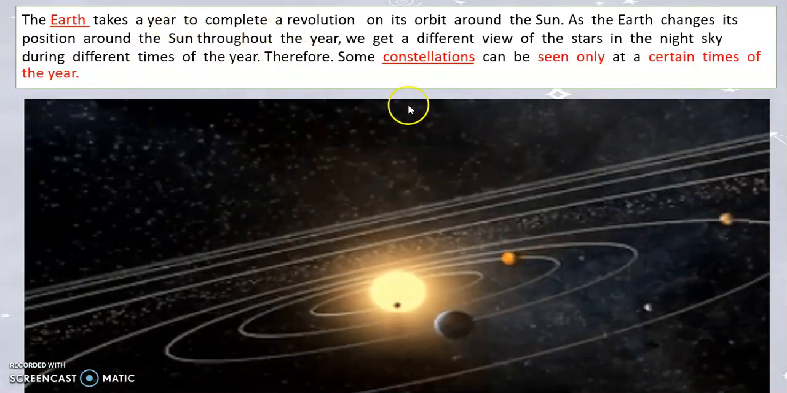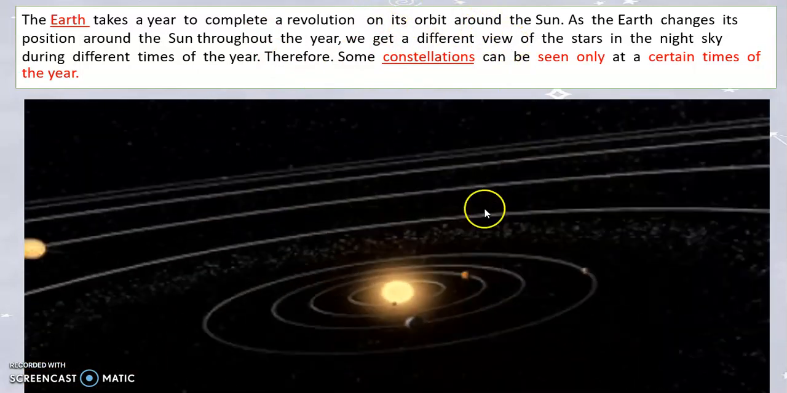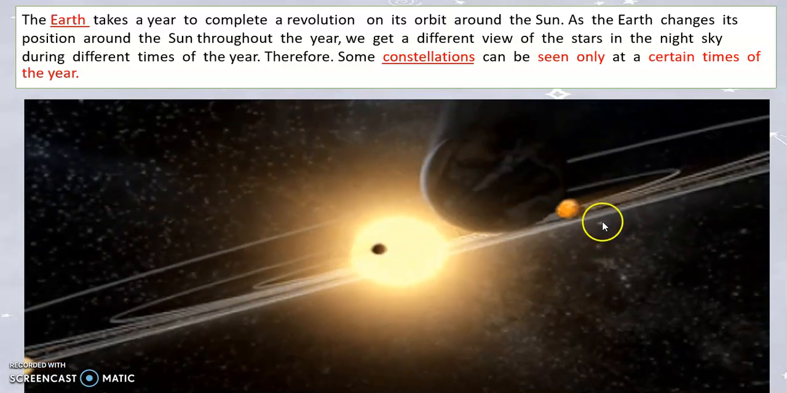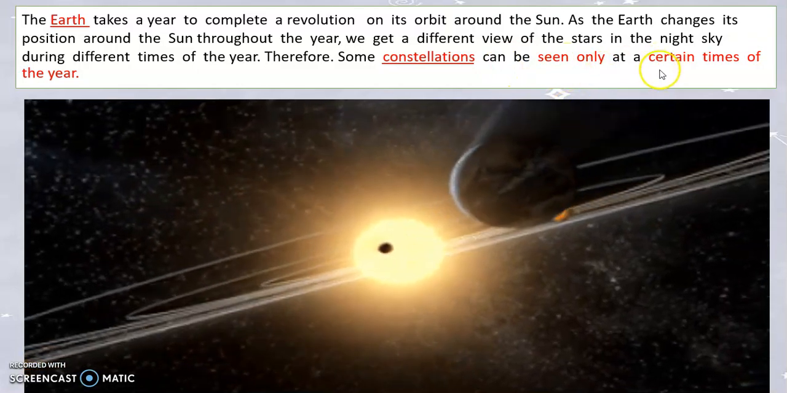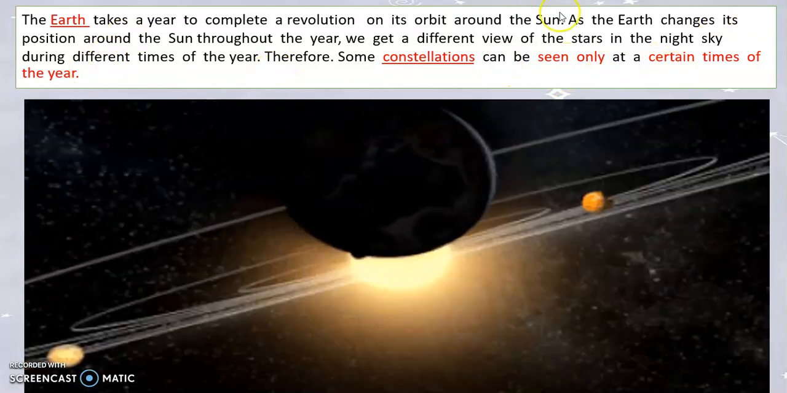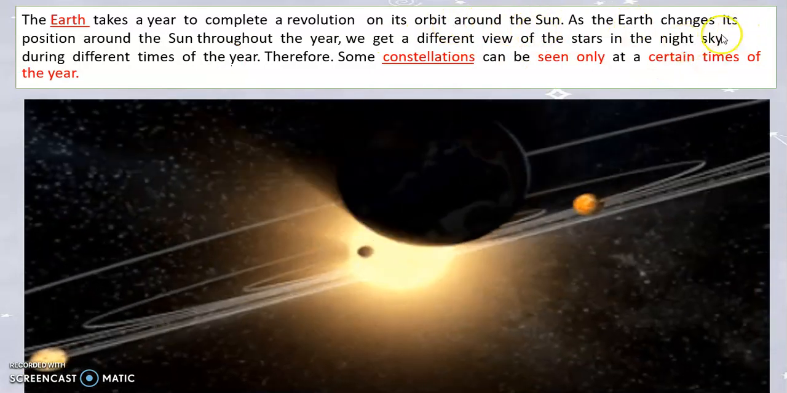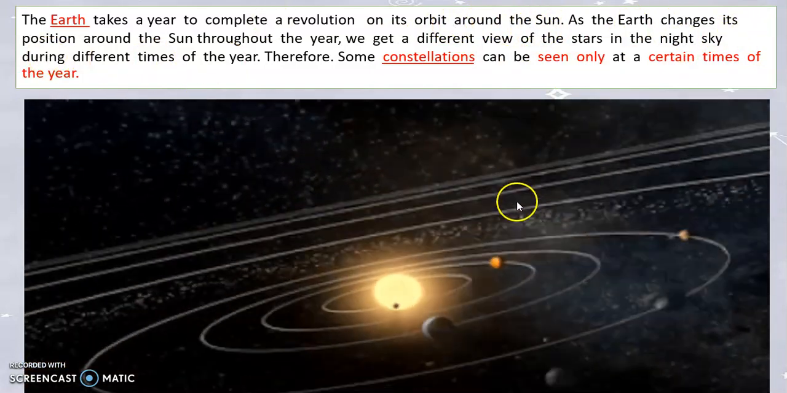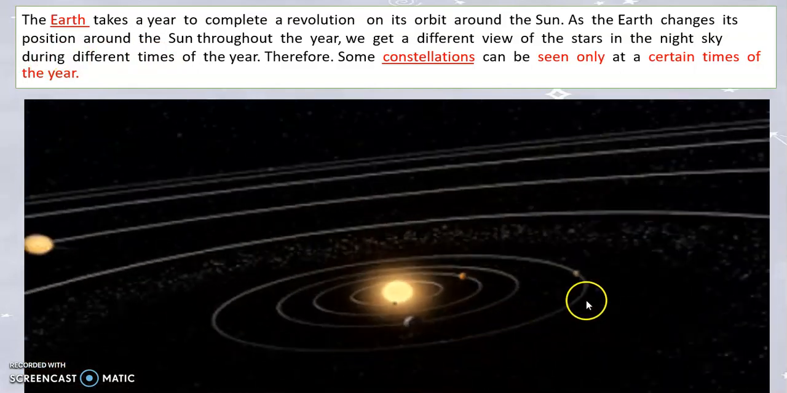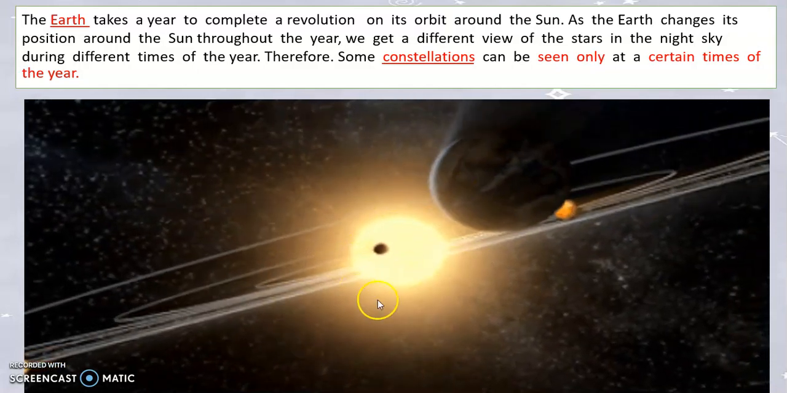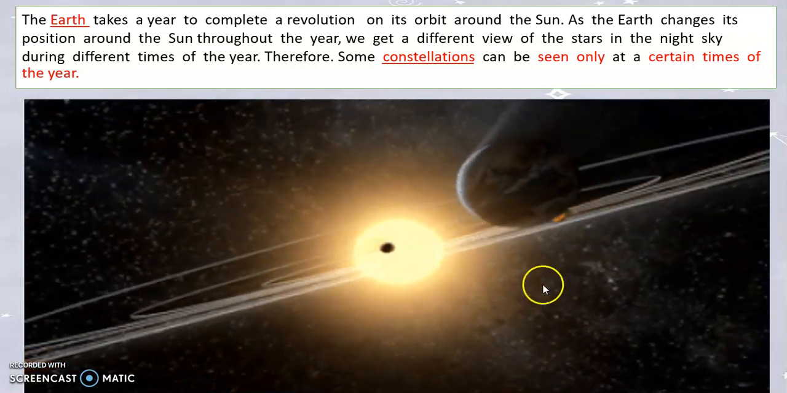The Earth takes a year to complete one revolution in its orbit around the Sun. This is the Sun, in the center of the solar system, with the planets around it. A constellation can be seen only at certain times of the year, because the Earth changes its position around the Sun through the year.